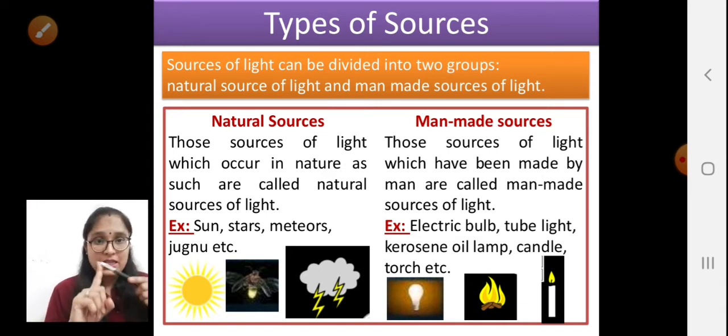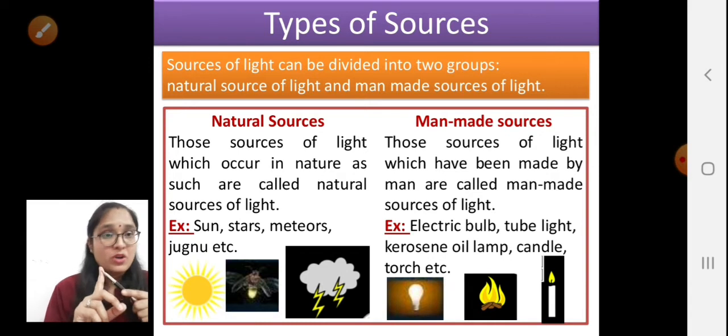First category is the natural sources of light. Second category is the man-made sources of light. Man-made means man के द्वारा बनाया हुआ source, and natural sources are those which we get from nature and from the environment. We are not the creator of those sources, right?